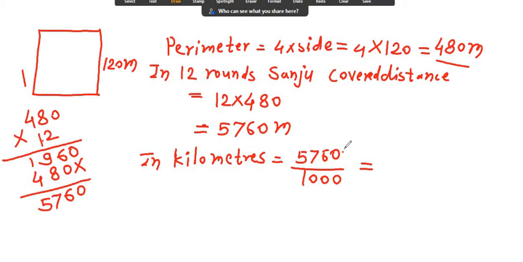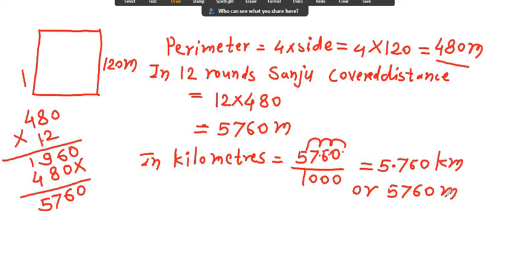Here is the decimal point, we have to go from here 1, 2 and 3 towards left, that means 5.760 kilometer, or we can write 5760 meter. Okay, that much distance is covered by Sanju.